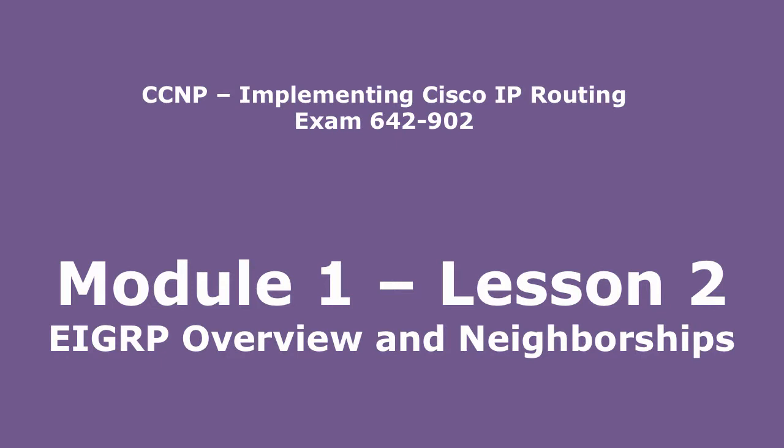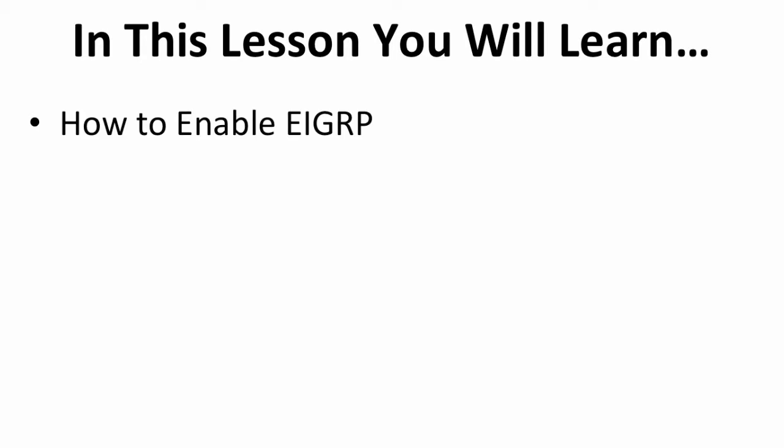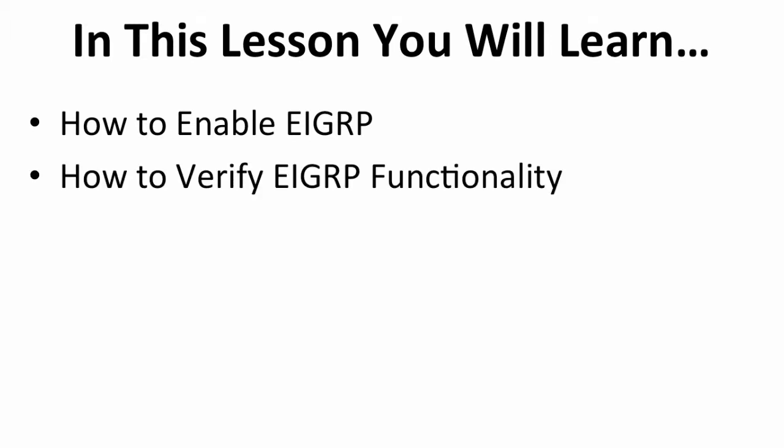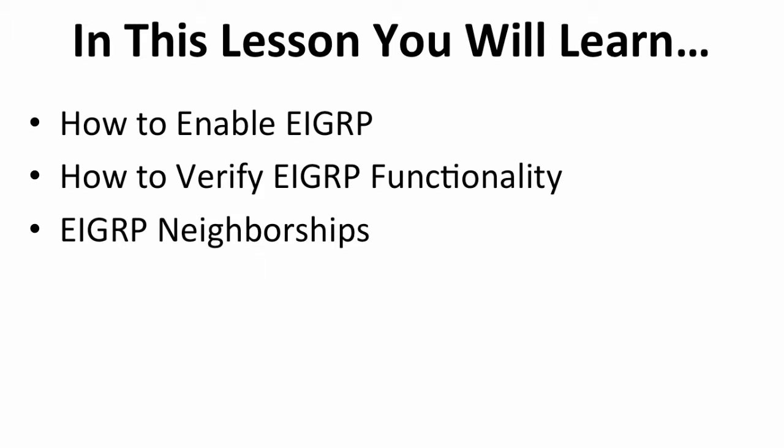We're going to be digging into a lab as well, which will be very beneficial as you prepare for your CCNP ROUTE exam. So in this lesson, you're going to learn how to actually enable EIGRP on a router. And then you're going to learn how to verify that EIGRP is actually running as you would expect it to. And finally, we're going to learn about EIGRP neighbor relationships and how to tweak those relationships so that we can not only administer our network well, but that we can pass any exam that Cisco gives us, because they're going to ask about this. So let's dig on in.